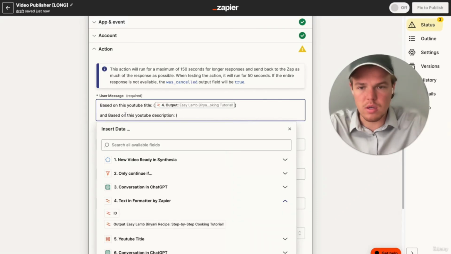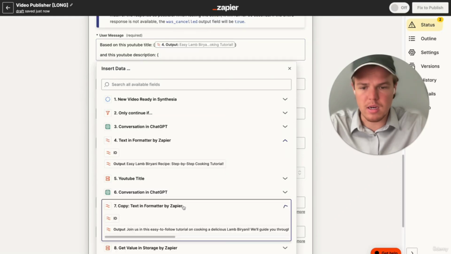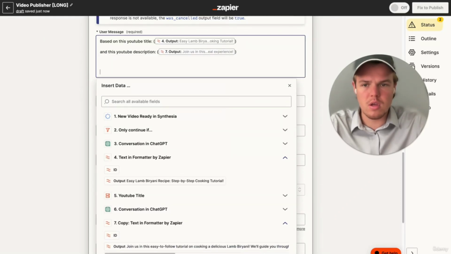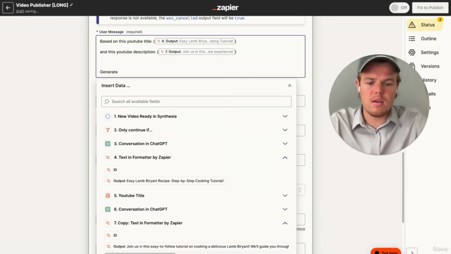Let's go ahead and grab the description that we just formatted here. I'll say generate, we'll say 10 hashtags, just the hashtags, no text before or after, to increase SEO on YouTube.